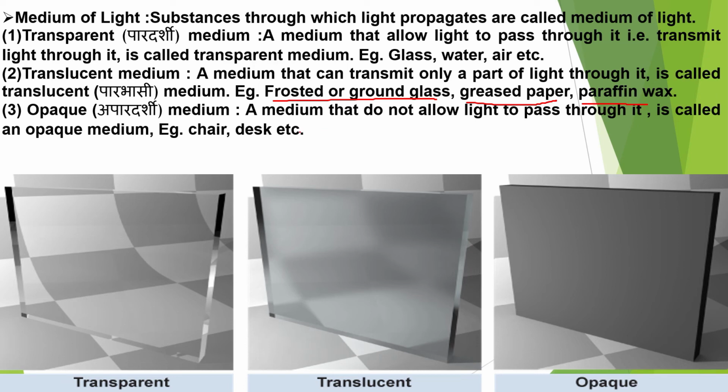That means we can see through them but only partially because it is not allowing all the light to pass through it. It is only allowing some amount of incident light to pass through it, and of course the rest of the light rays get reflected back into the same medium.